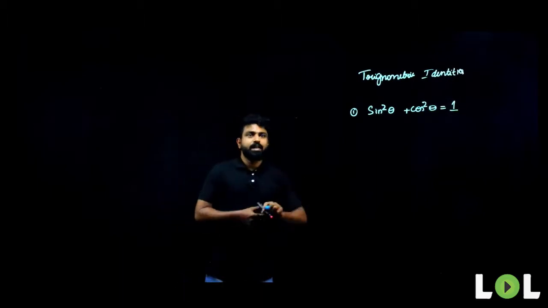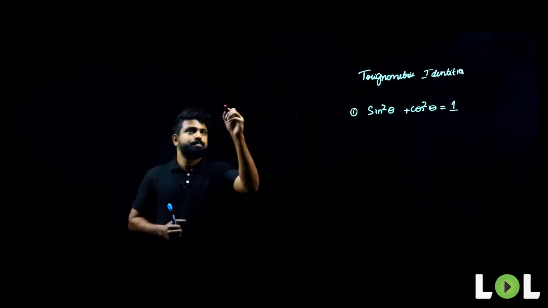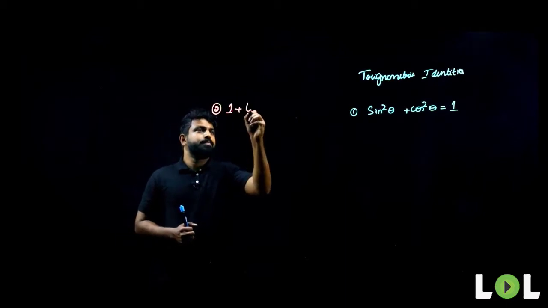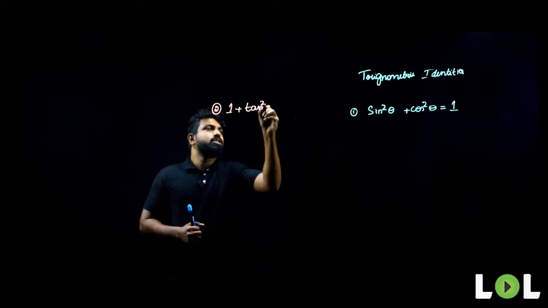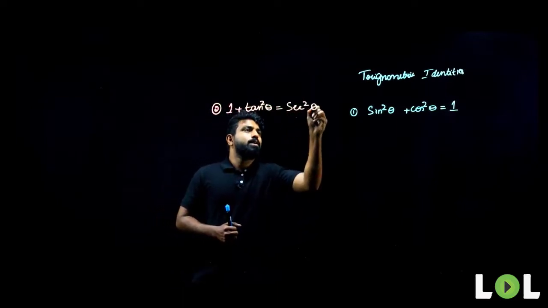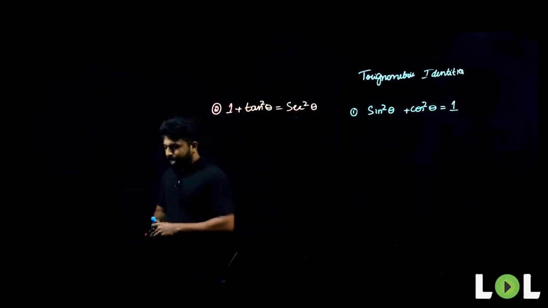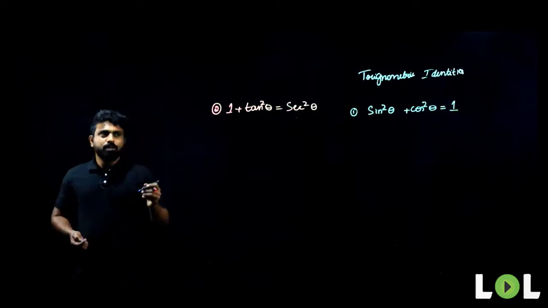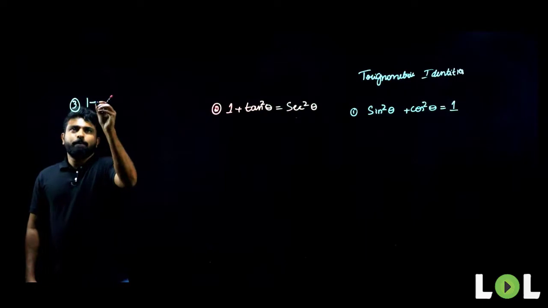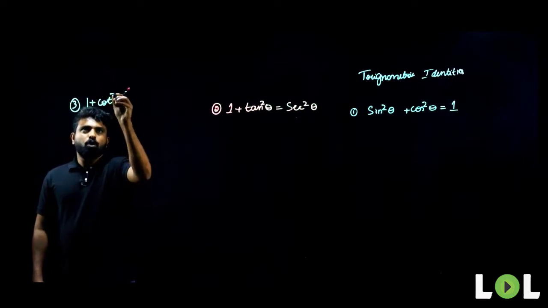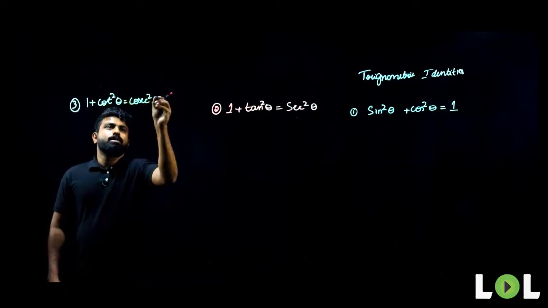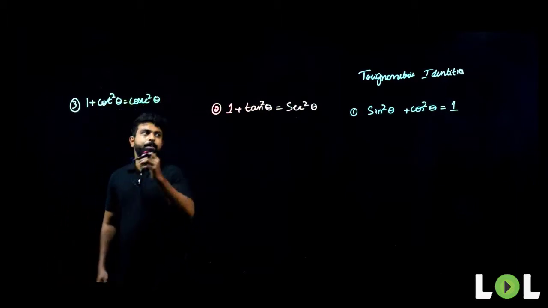The second identity is 1 plus tan square theta is equal to secant square theta. And what is the third identity that we have? The third identity is 1 plus cot square theta is equal to cosecant square theta. These are the three basic identities.